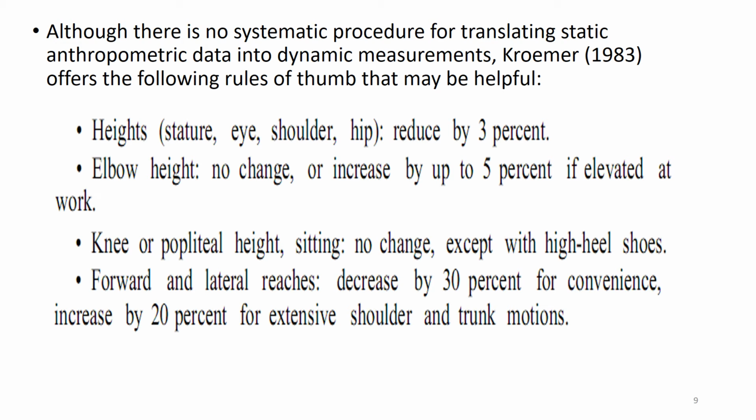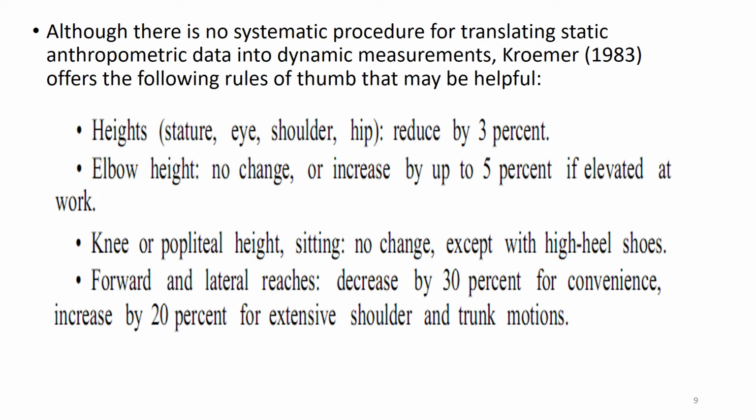Although there is no systematic procedure for translating the static anthropometric data into dynamic measurements, there are some thumb rules that should be considered. First one is height, which involves stature, eye, shoulder, or hip. This should be reduced by 3%. That is, if you have the data of, for example, eye or shoulder in static condition, and you are converting the data into dynamic measurement, it should be reduced by 3%.